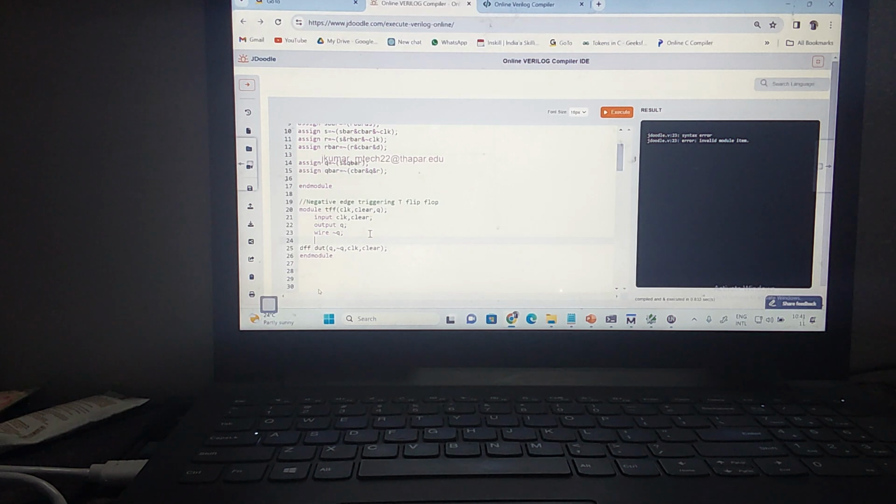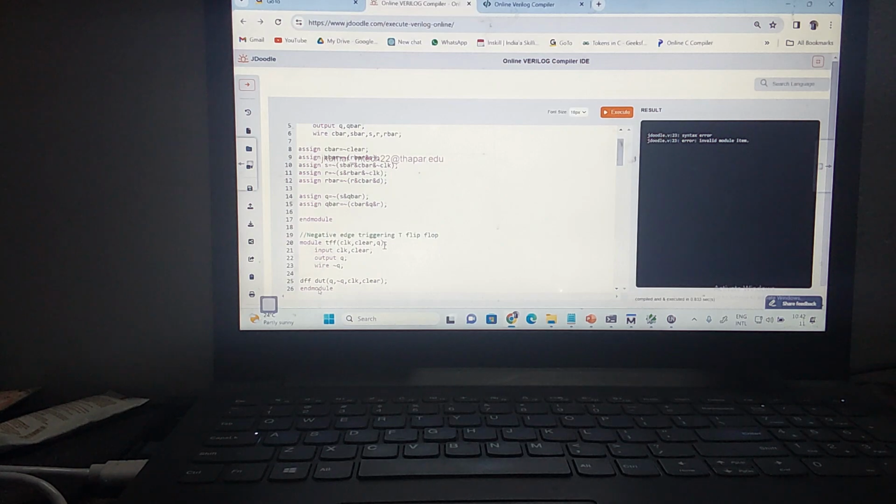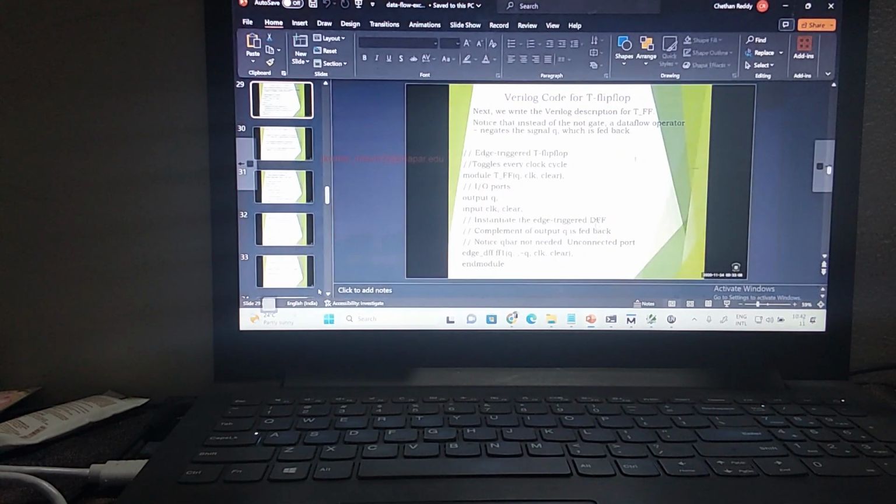This is a mistake here. There are 3 inputs I'm using, but the DUT should have 5, not 4. So this is clock 1, 2, 3, 4, 5. But I'm not using Q bar here. The Q bar is not necessary for me. I'm observing one Q. This is instantiating the expected D flip flop. So the complement output of Q is feedback, and not of Q bar is not needed.